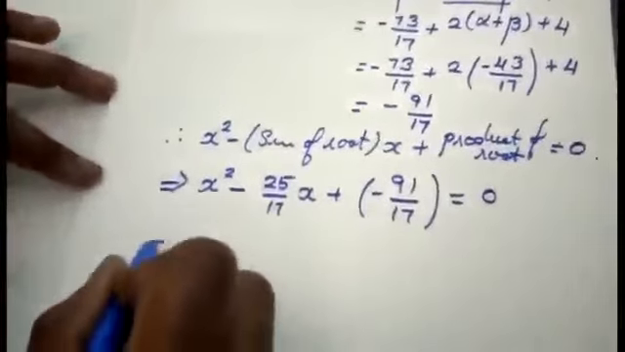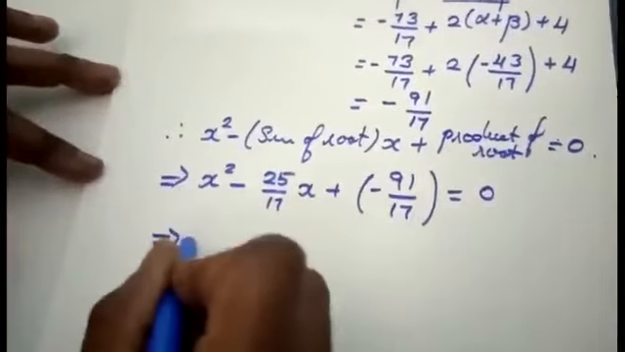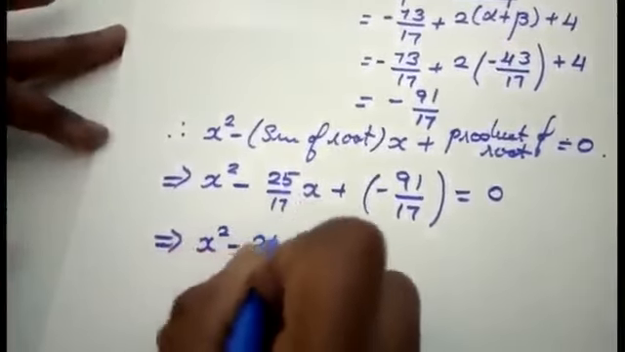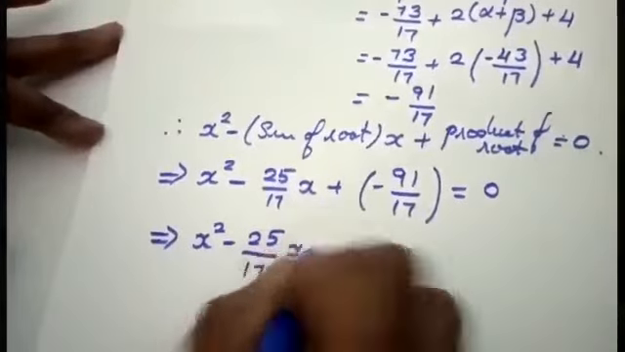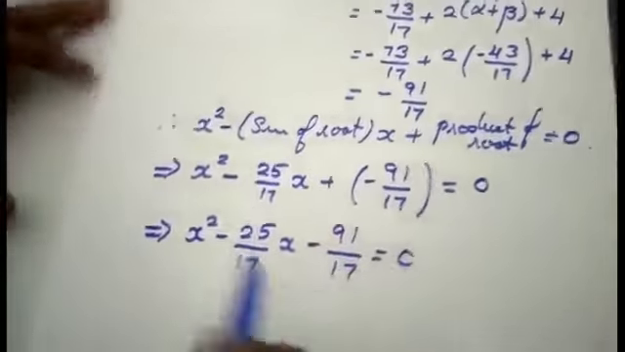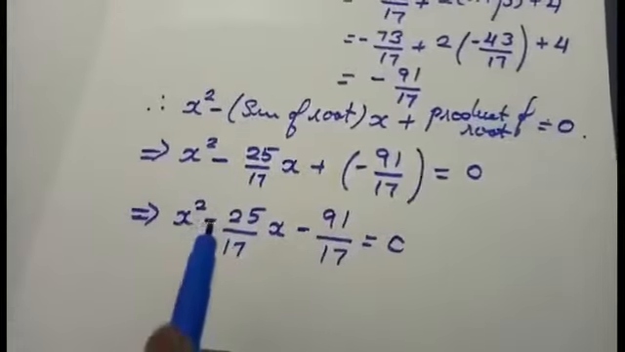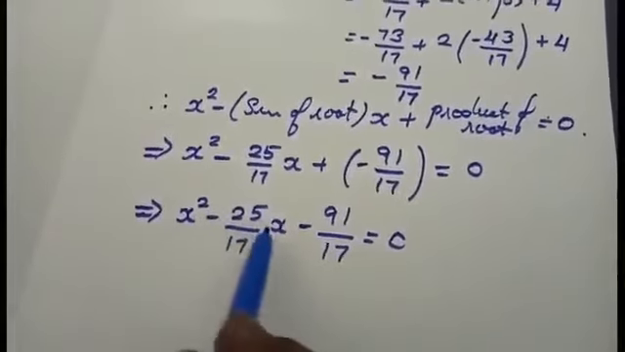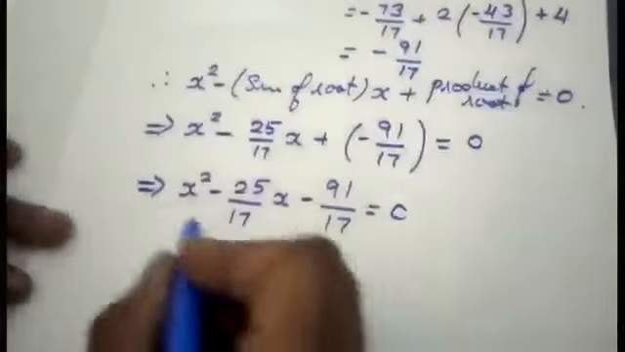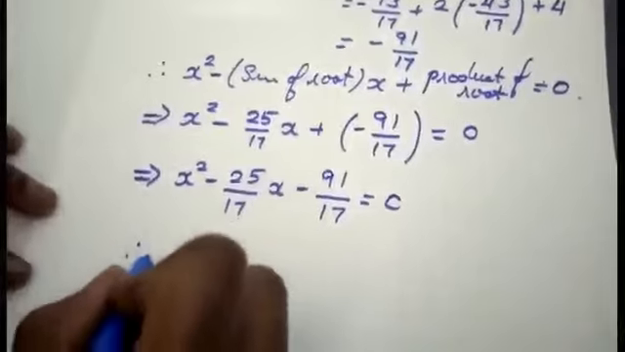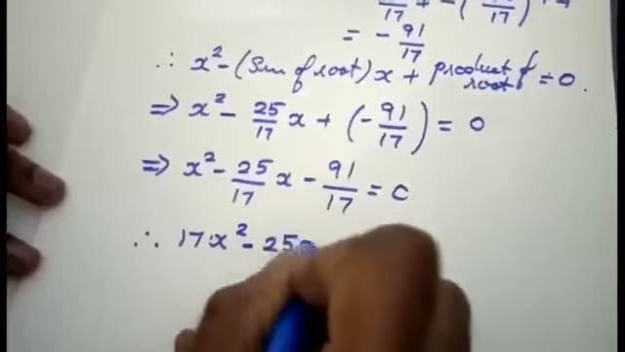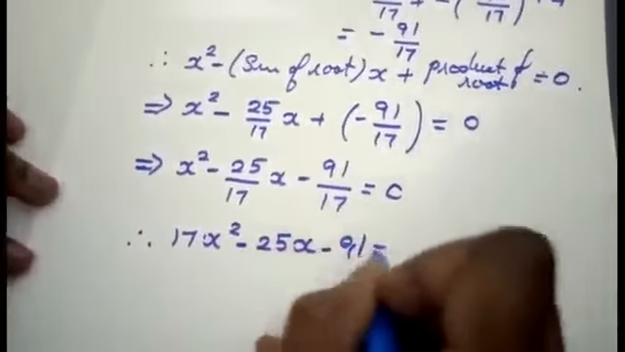If you want to simplify, you can simplify the value. That is x square minus 25 by 17x plus minus 91 by 17 equal to 0. I am getting it in the form of a quadratic equation, that is x square, x, constant equal to 0. Finally, if you solve this, you will get it in this form. If you cross multiply the terms, the final value will be 17x square minus 25x minus 91 equal to 0.